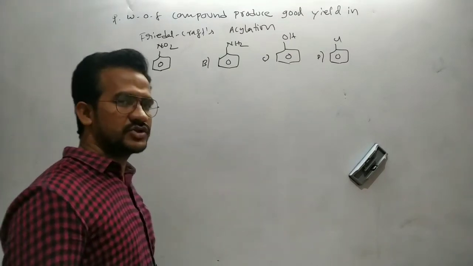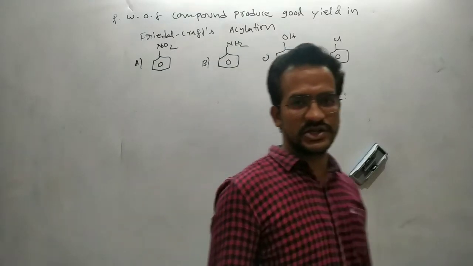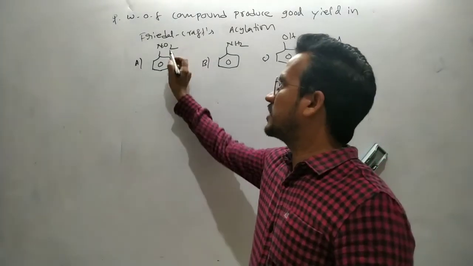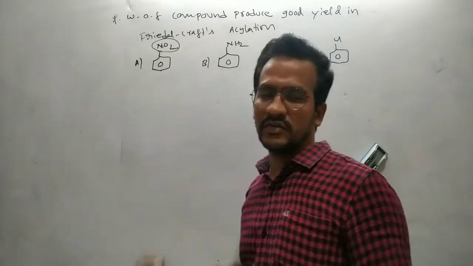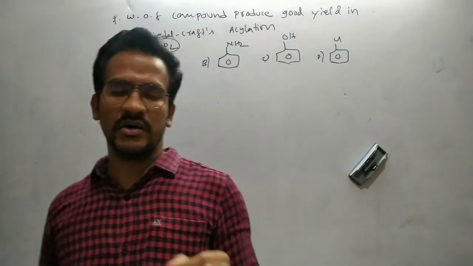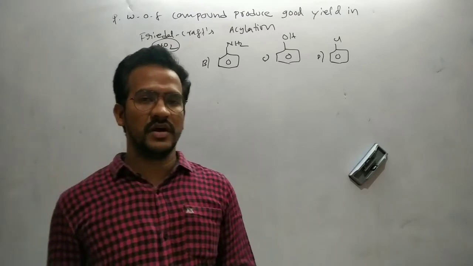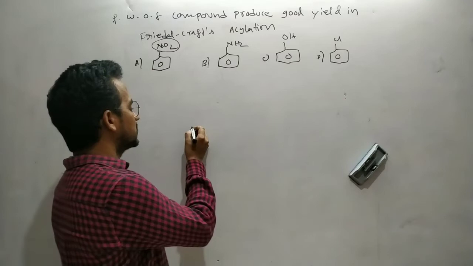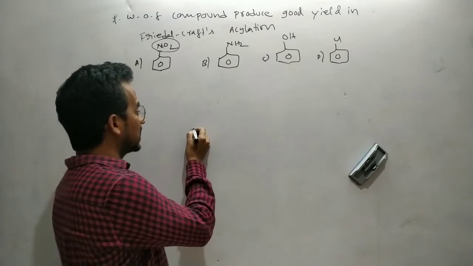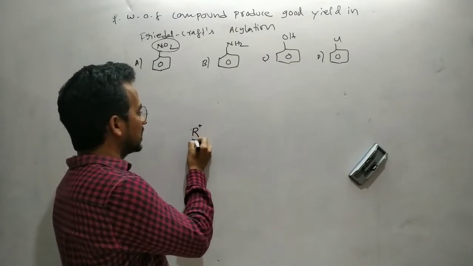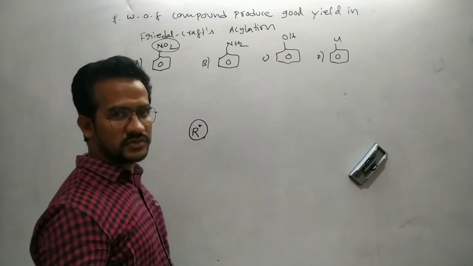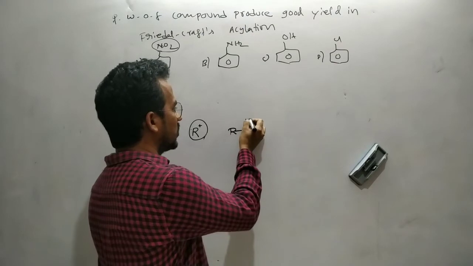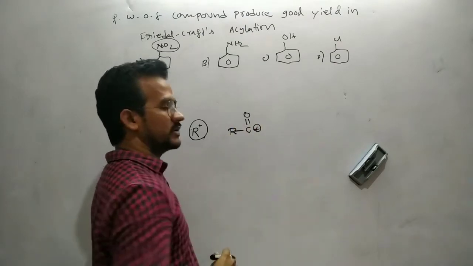This nitrobenzene is also not involved, because compounds having an electron withdrawing group are not involved in Friedel-Crafts acylation as well as alkylation reaction. Why? Because in Friedel-Crafts alkylation, the alkyl carbocation is the reaction intermediate, that means the electrophile, and in acylation the C double bond O plus is the electrophile.